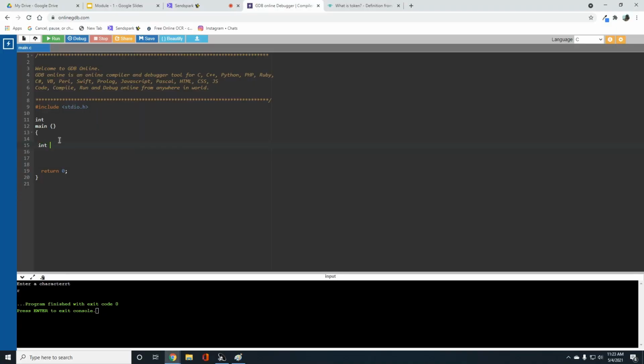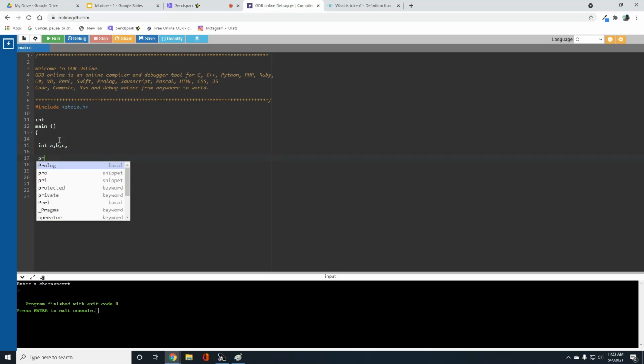So here I am taking A, B, C variables. With printf, I'm going to ask the user to enter the A value, B value, and C value.